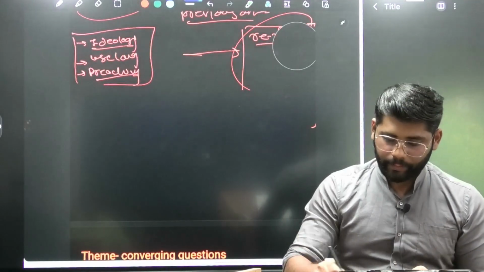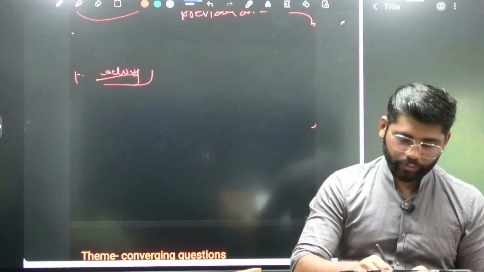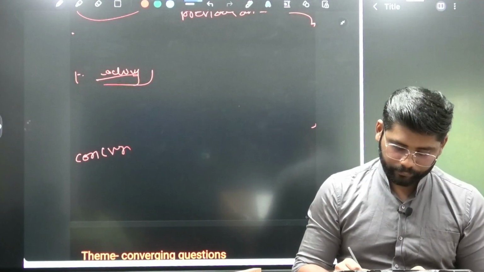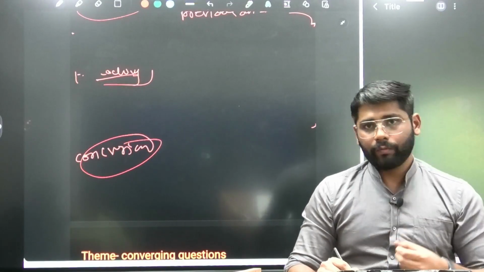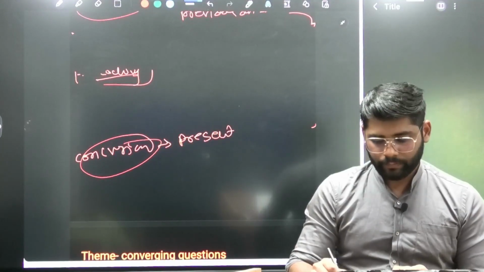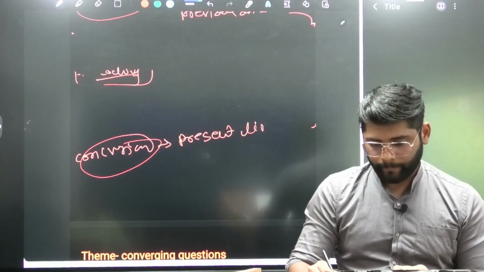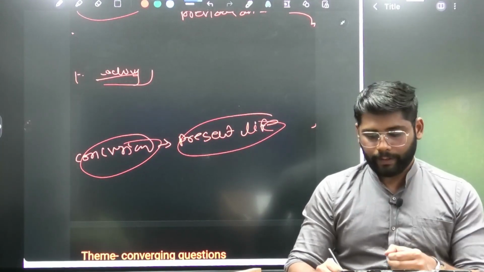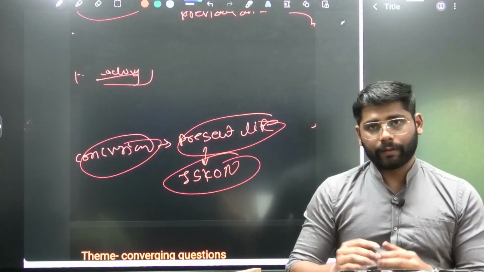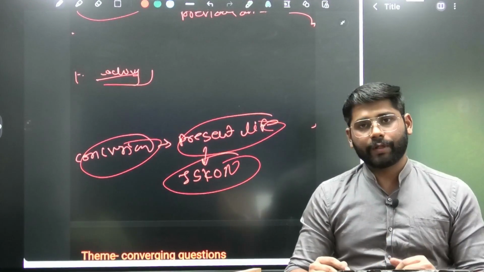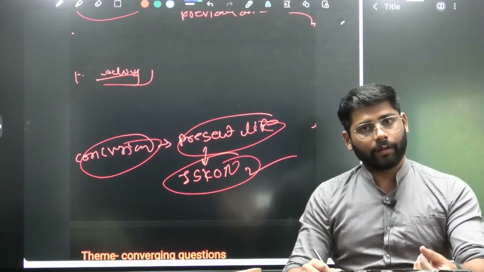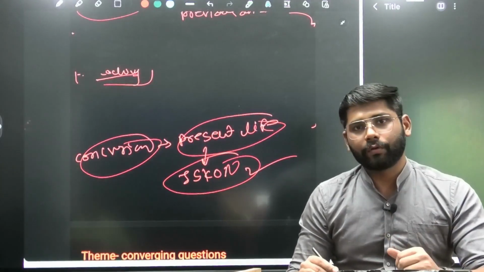Then the final part is the conclusion. When it comes to conclusion, one more way we can write it here. We can connect it to present life. We can write how ISKCON is carrying the teachings of Sri Chaitanya in today's society and how it is becoming relevant today also. So this way we can conclude this question.